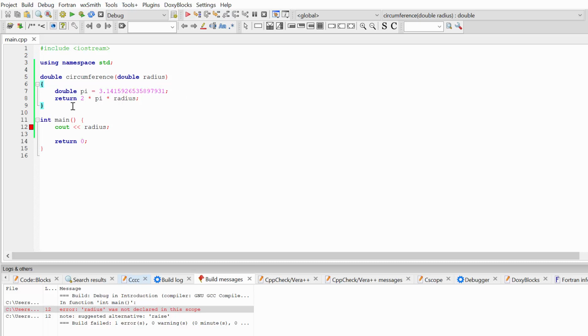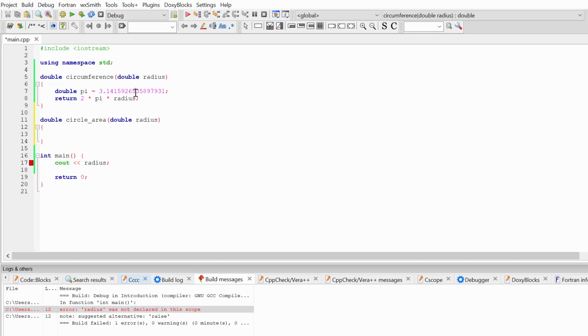Let's say I want to write a function that will return the area of the circle. So I'm going to create a different function. It will return double and I will name it circle area. It will also have the parameter radius. To calculate the circle area, I also need the variable pi. But now, instead of creating another pi variable with the same value, I will create a global scope variable.